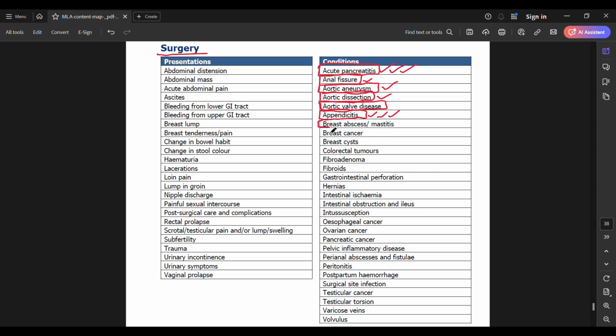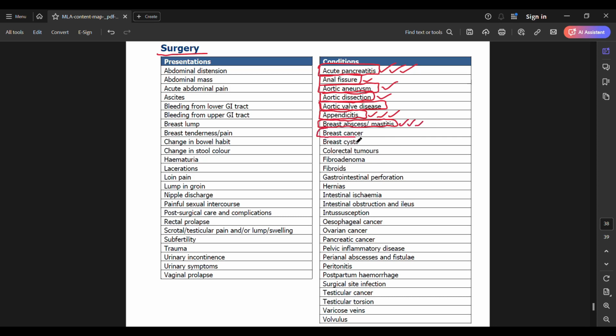Next, you have breast abscess and mastitis. Of course, whenever you get an abscess, you know you need to do incision and drainage, give the patient antibiotics, all that stuff, but know how to examine the breast. And look at pictures of this. Look at pictures. This is important. They could give you a picture in these cases.